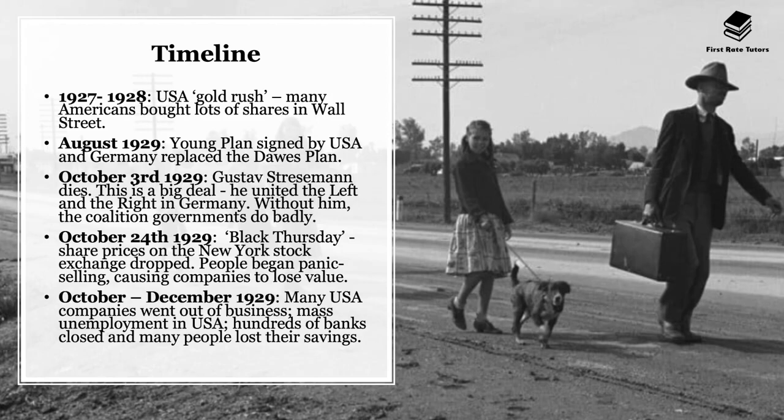Now, the first major event was October the 3rd, 1929. Gustav Stresemann died. Now, if you recall from our previous videos, and do check out our other videos which talk about the golden years of Germany as well as the Weimar Republic on our channel, Gustav Stresemann played an integral role in turning Germany's economic and political position around.